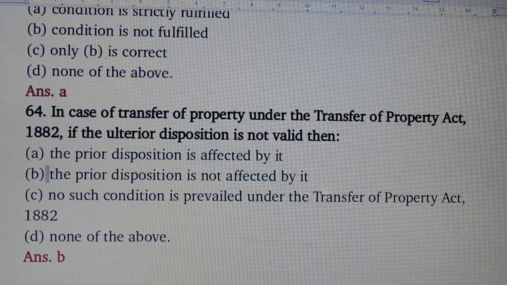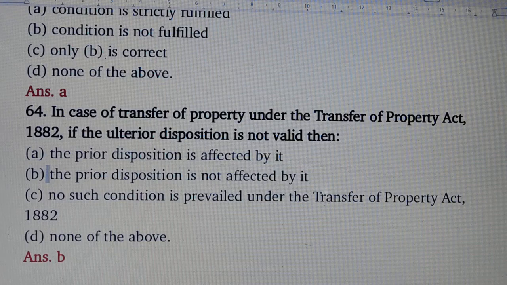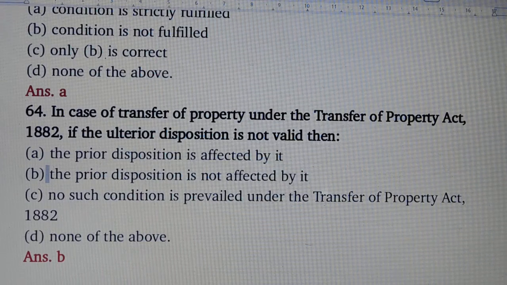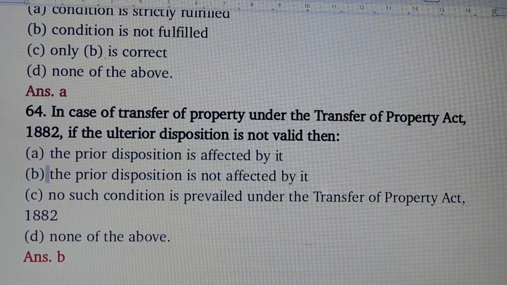Question number 64. In case of transfer of property under the Transfer of Property Act, if the ulterior disposition is not valid, then answer is option number B, the prior disposition is not affected by it.